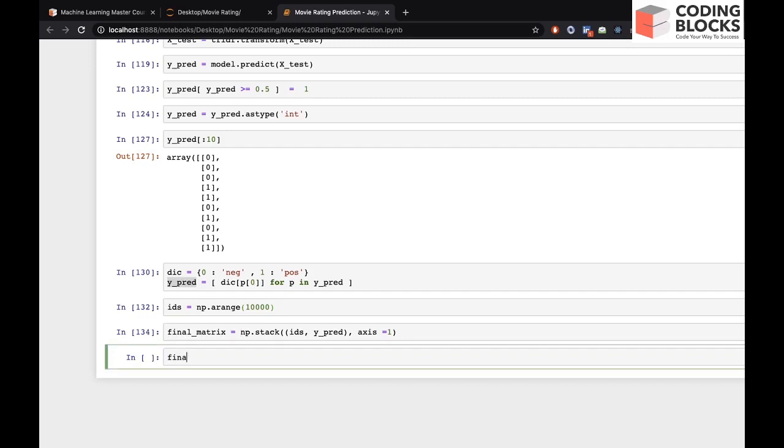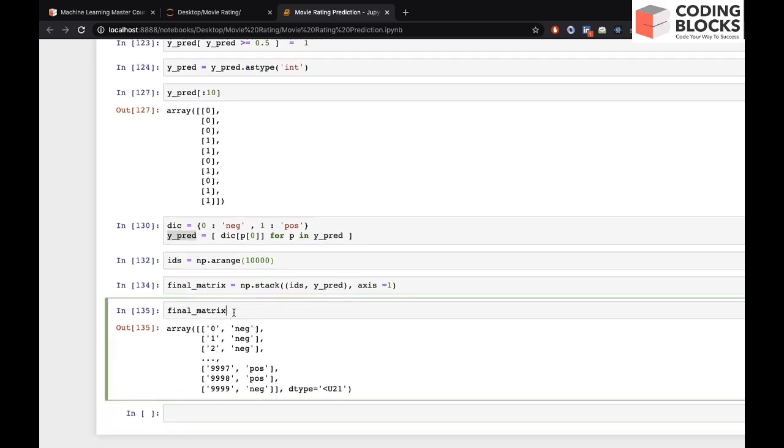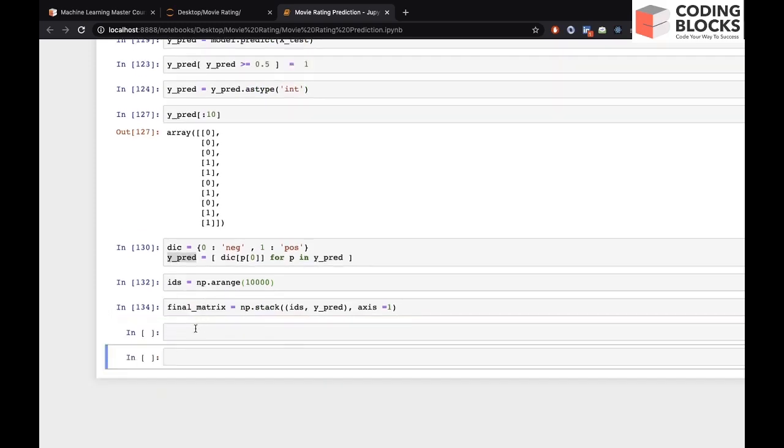If you look at the final matrix, it looks something like this, which seems correct. We just need to convert it into CSV format.